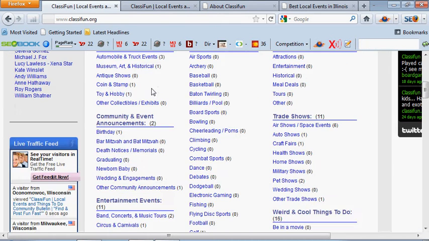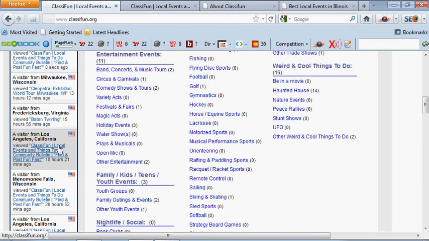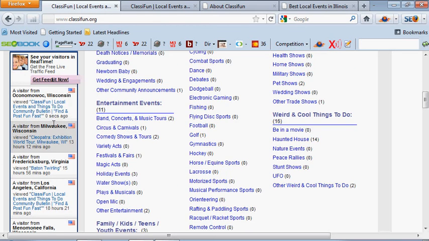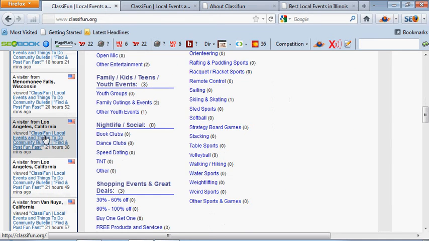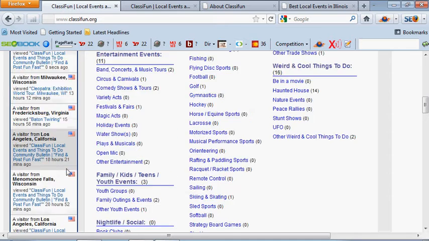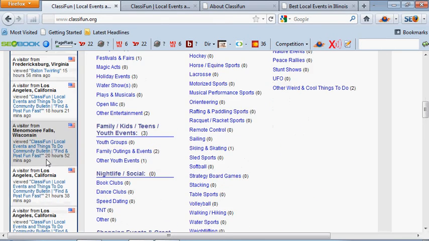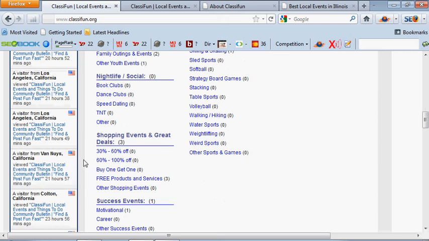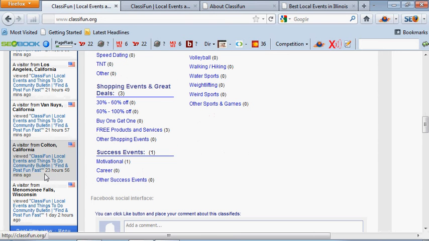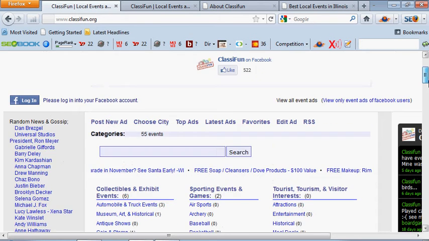And as you can tell here, without any promotion, which we will be doing in the future, we're getting tons of different people searching in different areas throughout the United States. So as you can tell, we got Oconomowoc, Milwaukee, Virginia, Los Angeles, Menominee Falls, Van Nuys, California. There are multiple different people searching for it all over the United States. So you know it's already picking up traffic even without any promotions at this time.